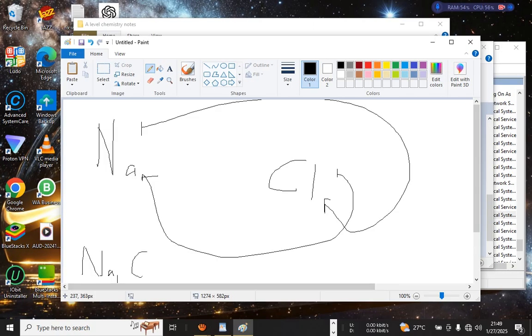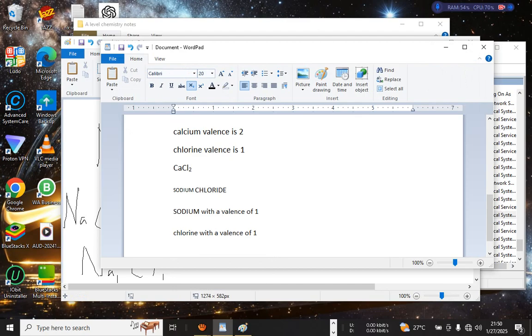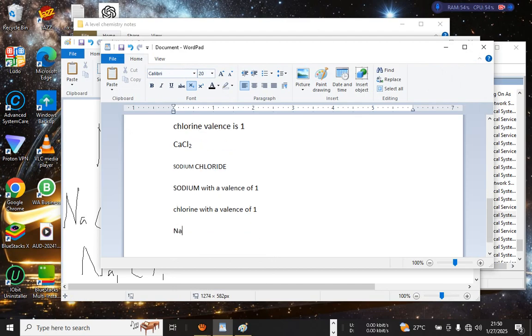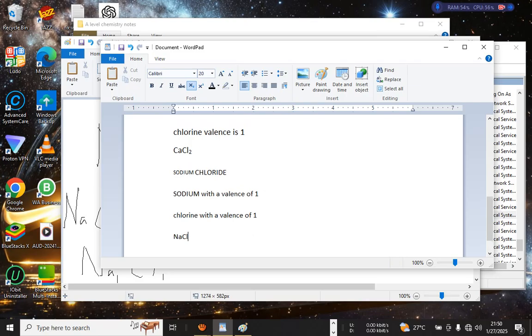The same goes to chlorine, will also obtain a valence of 1. So there will be no change. So our complete formula is NaCl. So that is the formula.